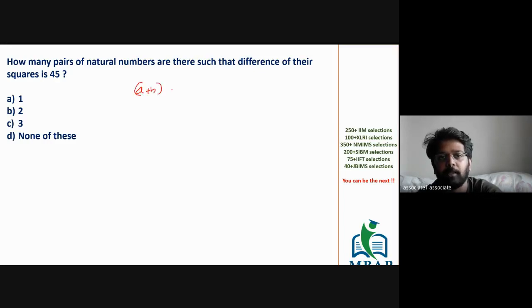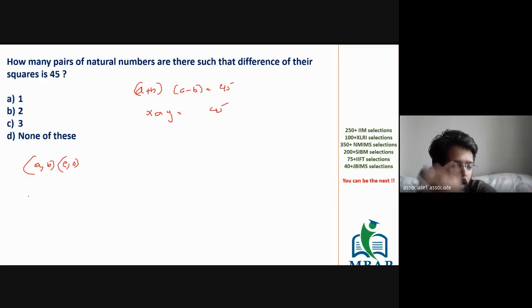So you are doing A plus B into A minus B is 45. You are saying the product of two values is 45, right? If I see the logic, the value of A and B could be anything. It could be either even or odd. Let's assume A and B both to be even. If both are even, A plus B would also be even and A minus B would also be even. So the first combination is even into even. The combination is of A plus B and A minus B.